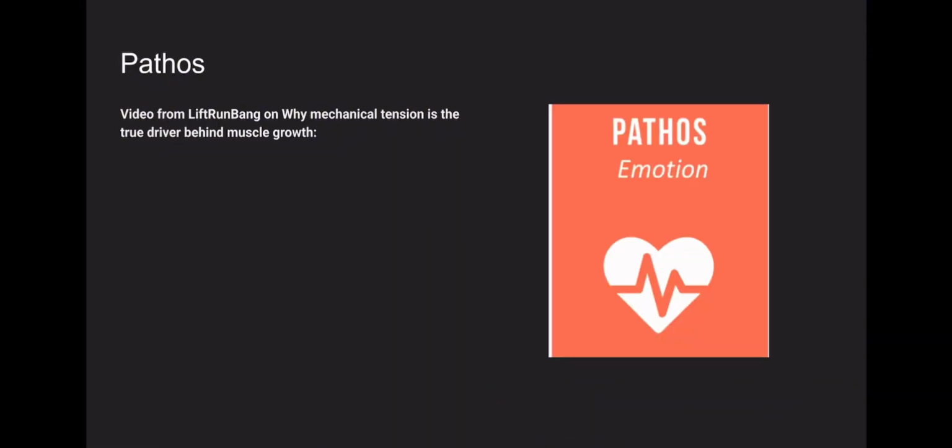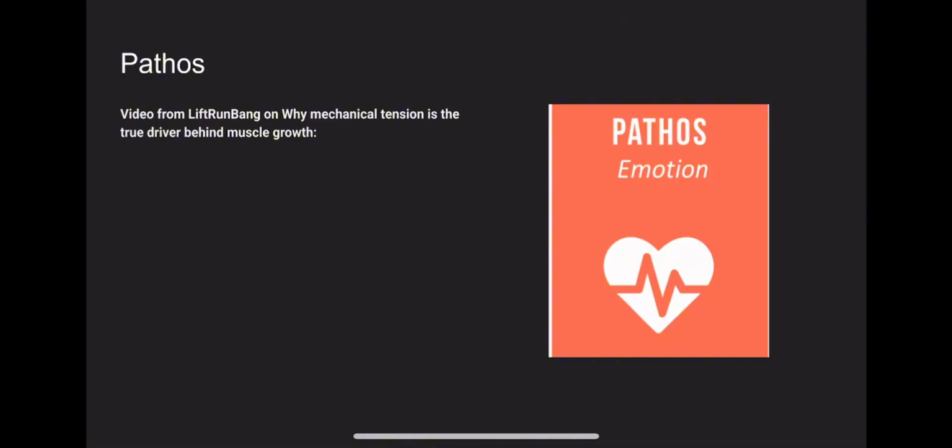For the video, it used pathos the most. The video appeals to people's desire to get bigger, maximize gains, train smart, and not waste time in the gym. Those are common fitness goals that carry emotional weight, frustration with lack of progress, and desire for visible results. The video taps into the irritation many lifters feel with bad advice. For instance, you've been duped into thinking soreness or metabolic burn equals growth, which isn't true. By positioning mechanical tension as a correcting error, the video gives a sense of clarity.